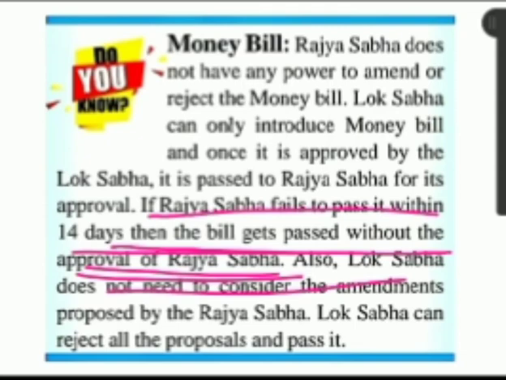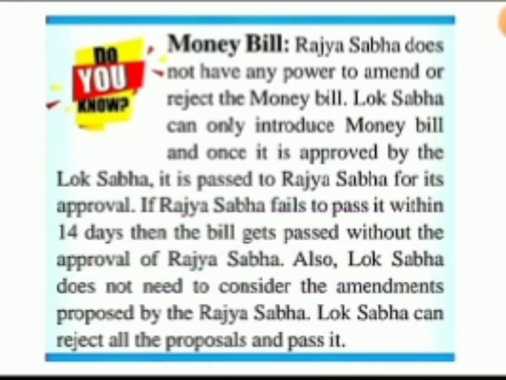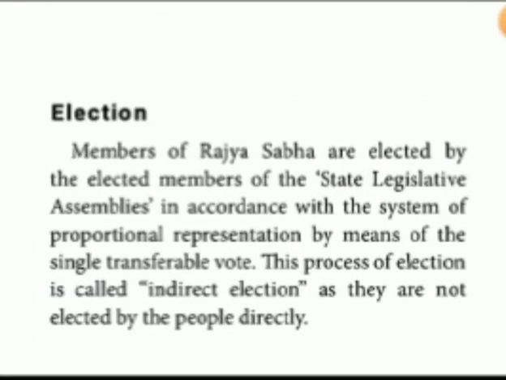So within 14 days they have to send the bill back to Lok Sabha, otherwise it will be cancelled. Lok Sabha need not consider that even. So Lok Sabha can reject all the proposals of Rajya Sabha and pass it. That is the power of the Lok Sabha, like that it is given.